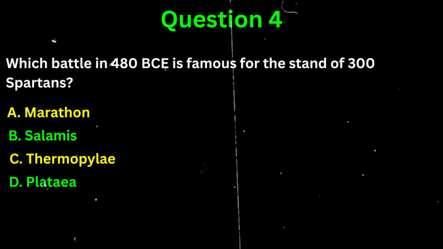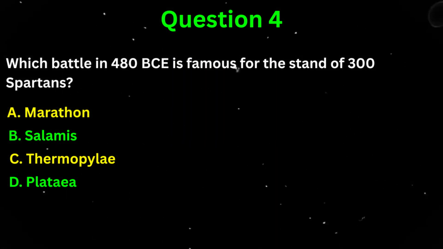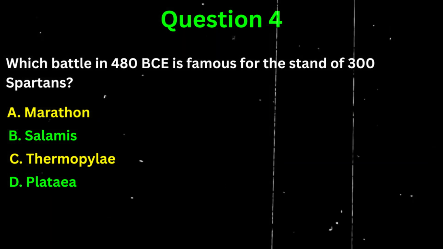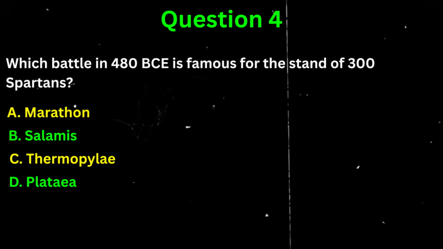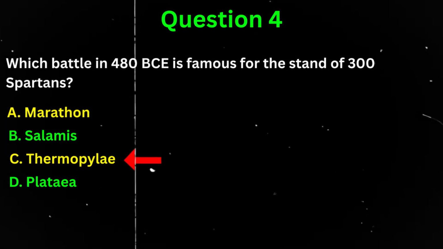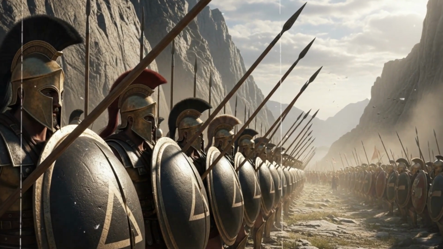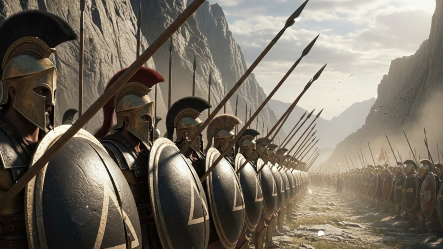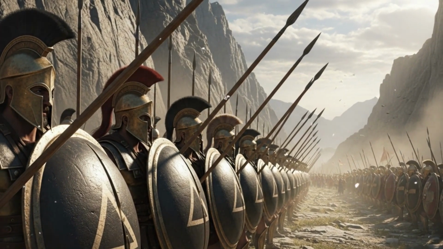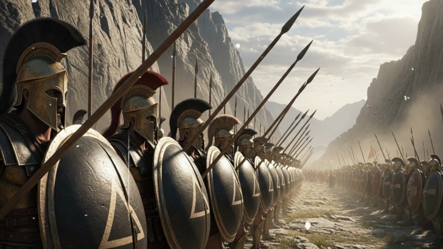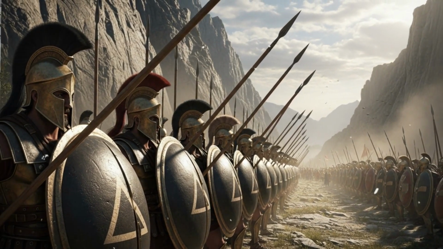Question 4. Which battle in 480 BCE is famous for the stand of 300 Spartans? A. Marathon. B. Salamis. C. Thermopylae. Or D. Plataea. The correct answer is C. Thermopylae. The Battle of Thermopylae became legendary because a small Greek force, led by King Leonidas of Sparta, held off the massive Persian army under Xerxes I. Though the Greeks ultimately lost, their sacrifice inspired resistance and unity across Greece.